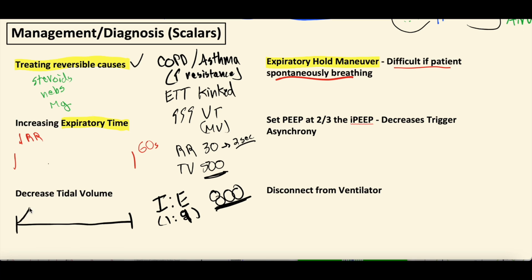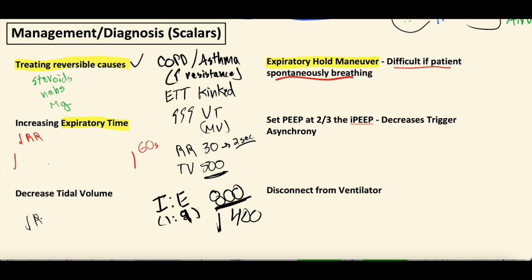Well, that means they're going to get these huge breaths that they're trying to expire out. And they might just simply not have enough time to expire out that huge breath. Whereas if you decrease the breath down to 400 cc's, for them, that might be enough time to inspire and expire fully. And you can decrease their tidal volume. Well, obviously, there's limitations to this depending on their physiology. But those would be the big things, right?